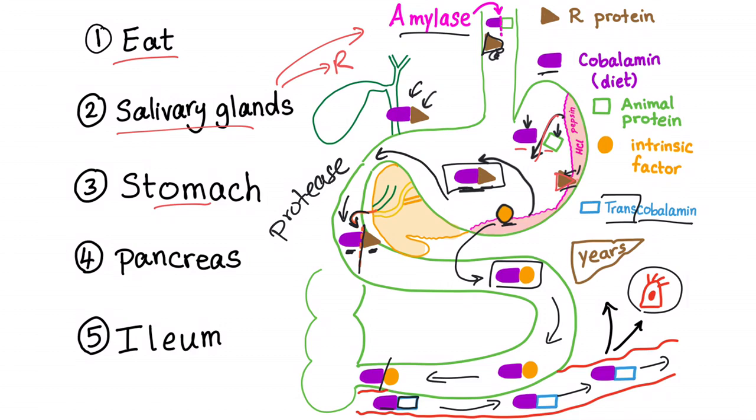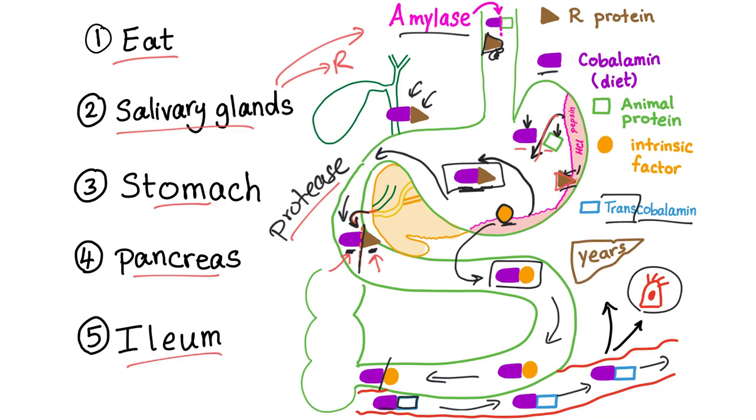Thank you, stomach. The pancreas produces its secretion, protease enzyme. It will divorce the vitamin B12 from the R protein and make it bind to the intrinsic factor. The ileum will absorb the cobalamin and make it bind to the transcobalamin so that it can go to the bloodstream.